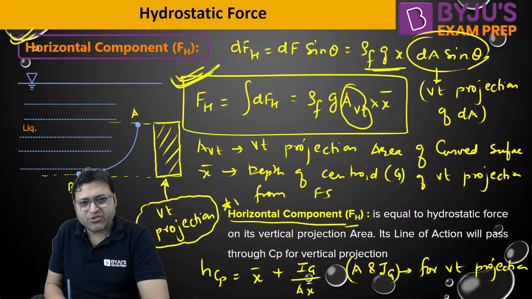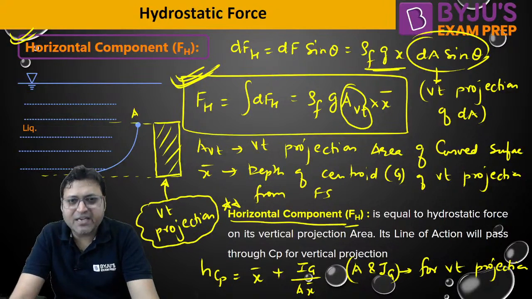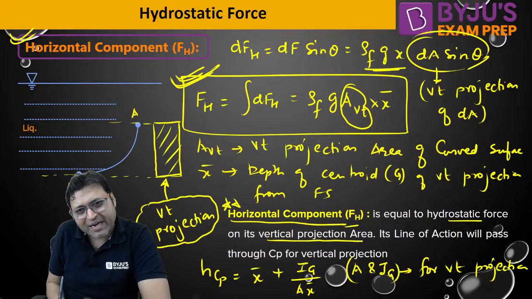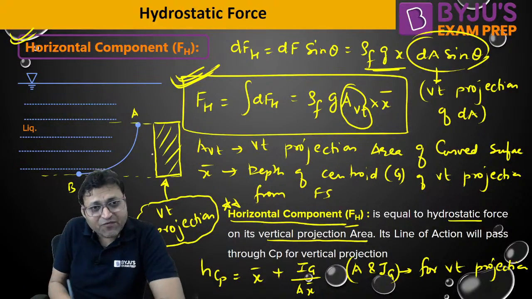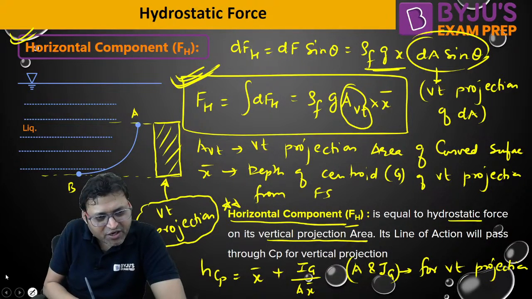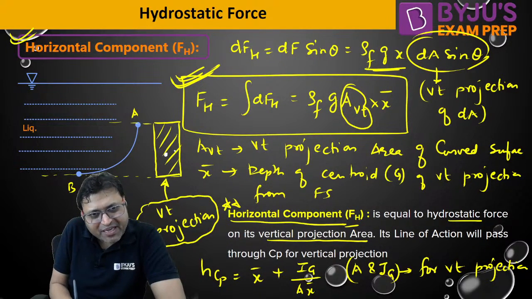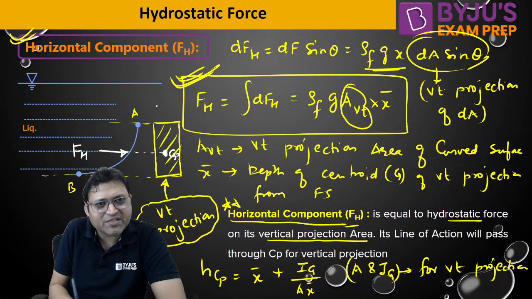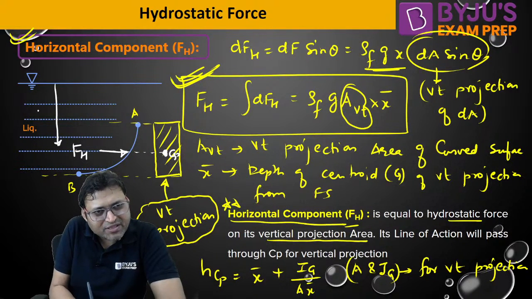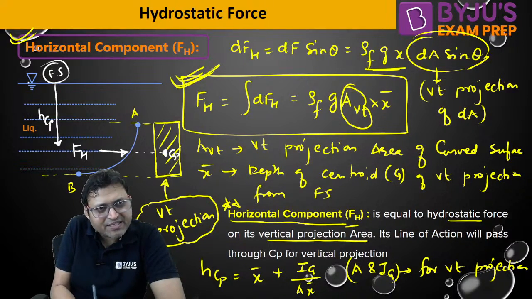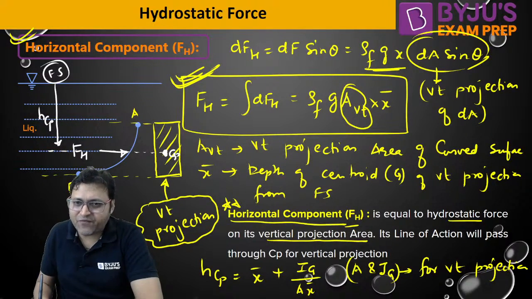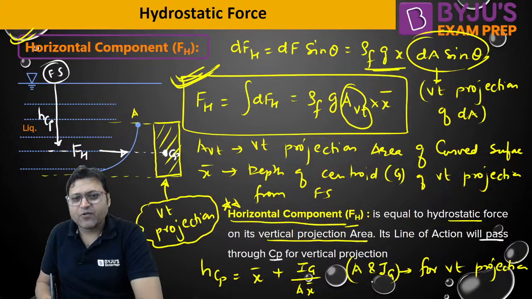The horizontal component. So the conclusion here is that the horizontal component FH is equal to the hydrostatic force on its vertical projection area, and the line of action of this FH, this is CP for the vertical projection. So the line of action of this FH will pass through CP for the vertical projection. We can easily find this distance, that is HCP, from the free surface. This is HCP.